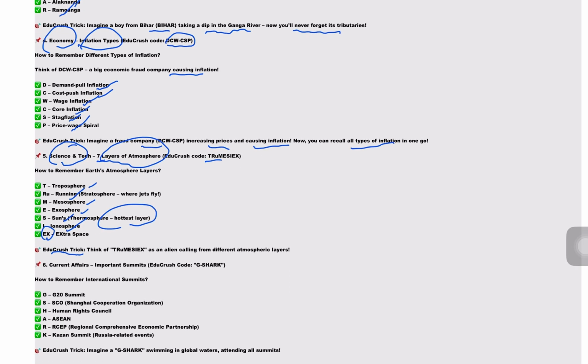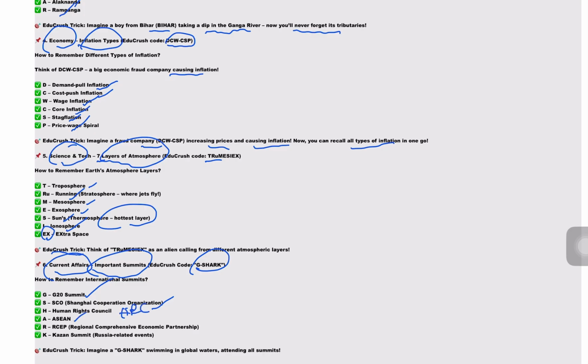Next, we'll take important summits from a current affairs background. The EduCrush code is G-Shark. How to remember international summits? So G stands for G20 summit, S stands for Shanghai Cooperation Organization, that is SCO. Next, H stands for Human Rights Council, that is HRC.